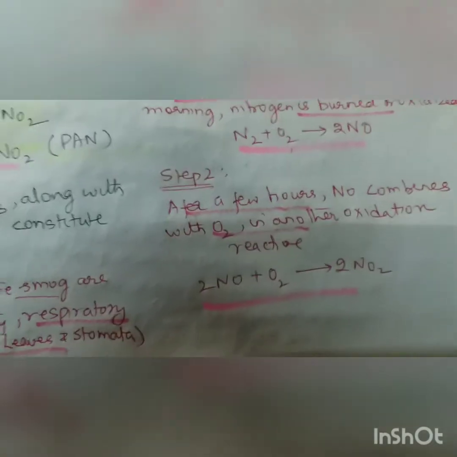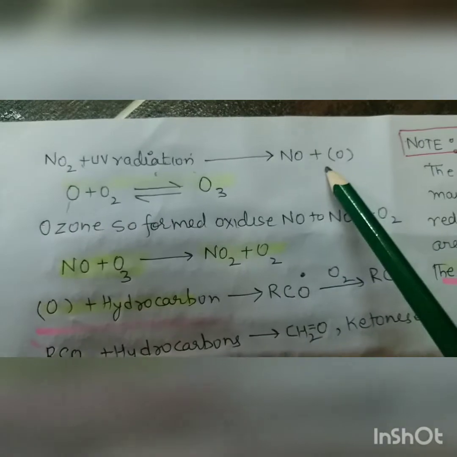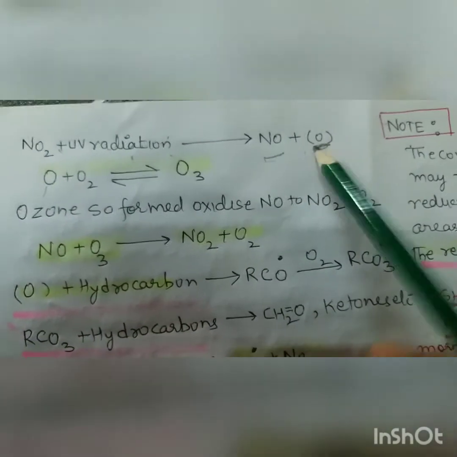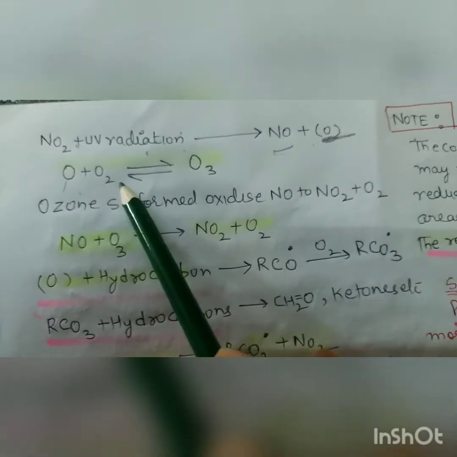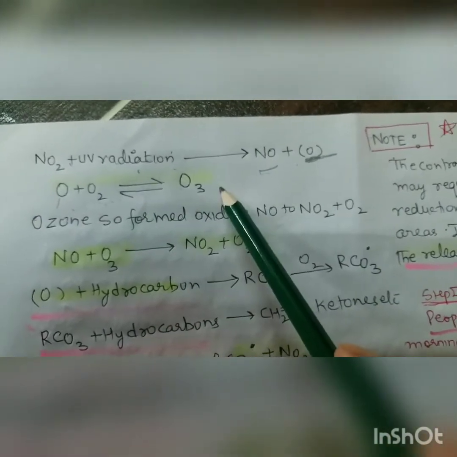See, as I have told you, in the morning N2 combines with O2 to give 2NO, and this 2NO on oxidation forms 2NO2, and this 2NO2, when passing through strong light, that is UV radiation, changes into NO and nascent oxygen, and this nascent oxygen reacts with oxygen to form ozone.